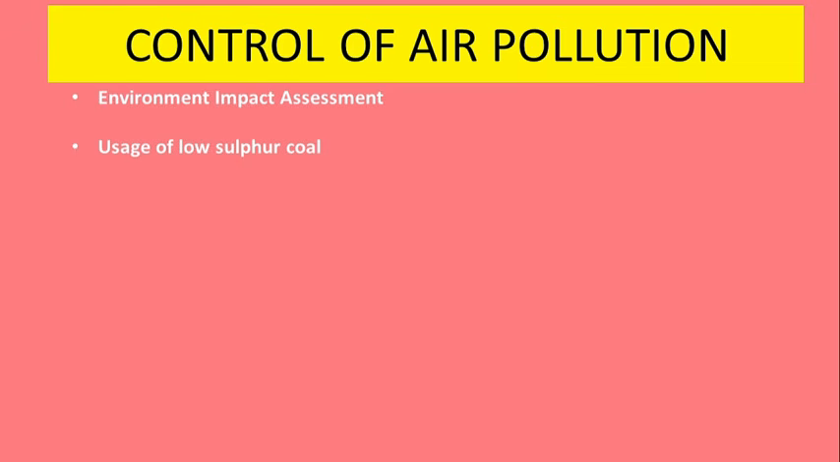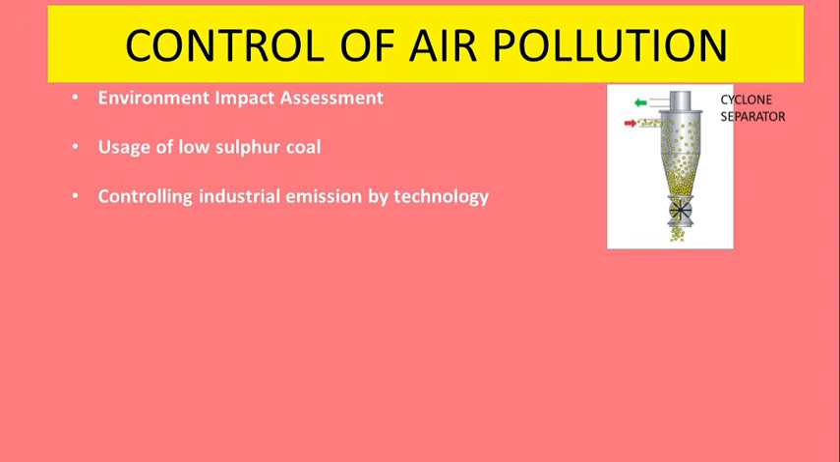Second, since coal release high amount of fly ash in the environment, therefore we should try to use low sulfur coal. We can also control industrial pollution by using technology. For example, we can use cyclone separator. Cyclone separator is the equipment in which we pass dirty air and rotate it at a very high speed. With this, heavy particles like dust, they settle down at the bottom and clean air is collected from the other side.